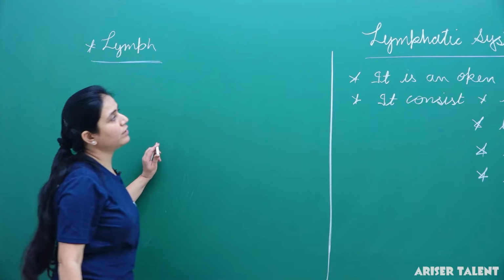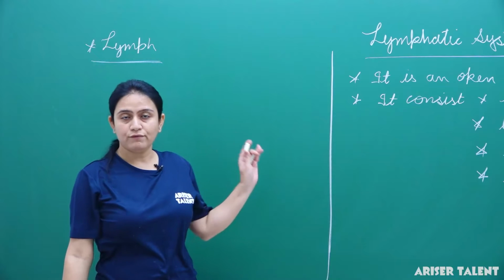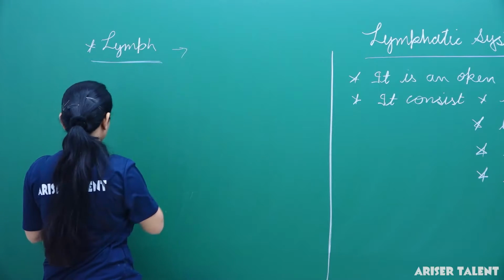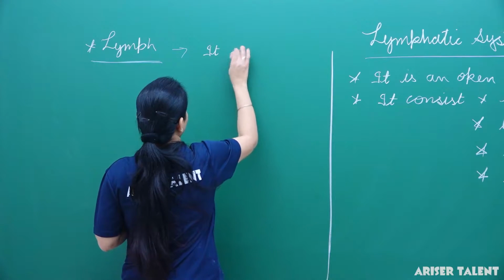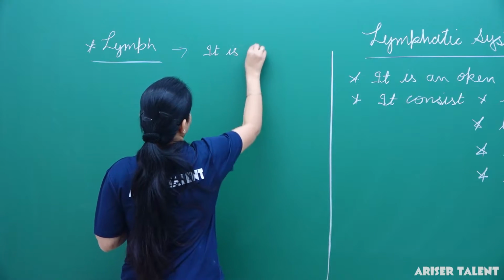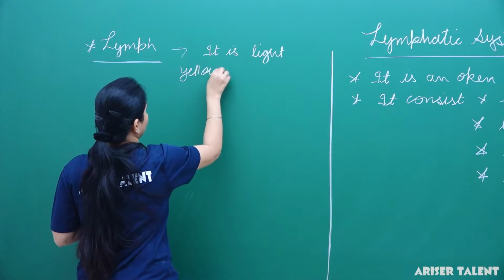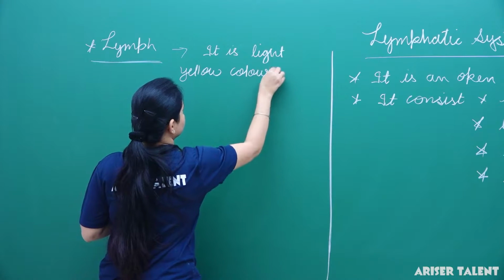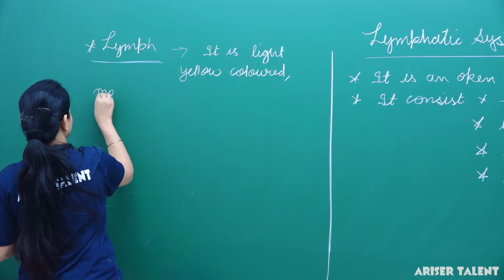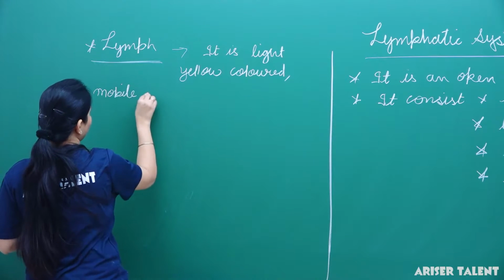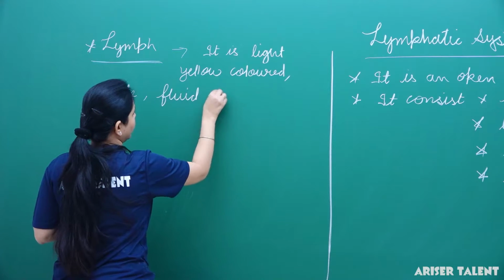Here in the lymphatic system, the lymph is a light yellow mobile fluid connective tissue.